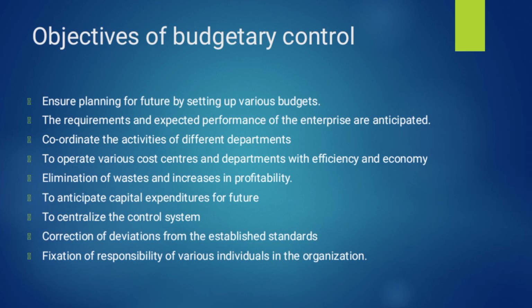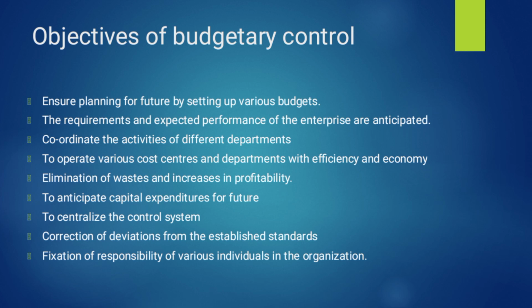Based on the budget, we have to estimate the expected performance of the organization in the future. The third important objective of budgetary control is to coordinate the activities of the different departments like sales department, purchase department, finance department, etc., to operate various cost centers and departments with efficiency and economy, elimination of waste and increase in profitability, and to anticipate capital expenditure for the future. Capital expenditure is an expenditure incurred in one period of time, while the income is generated for a future period of time. Then how do we anticipate the capital expenditure for the future? This is one of the main objectives of budgetary control.